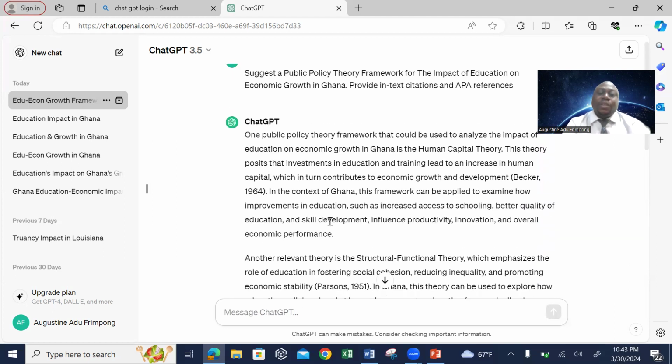So you go through the discussion, then you select the one that you think you want to use for the discussion. I will go by human capital development. If you go by human capital development, then you are going to look through the various components of how you need to create the theoretical framework to fit into your study, based on the structure of your department or your school, how they want to organize that particular chapter. But this particular tool is going to help you to do that. So all you need to do is key in that.